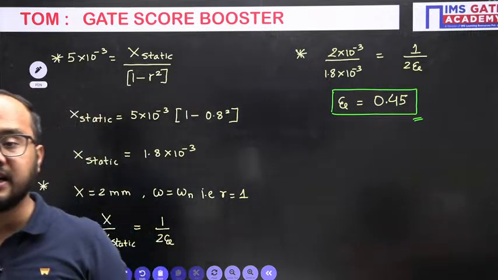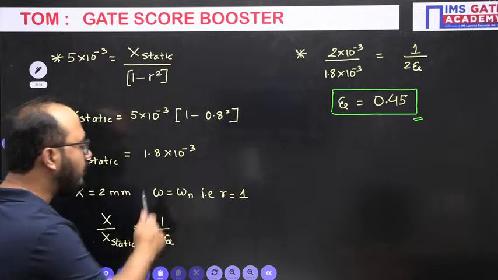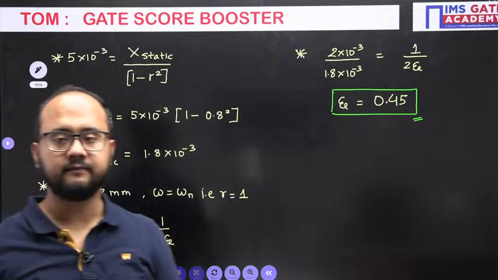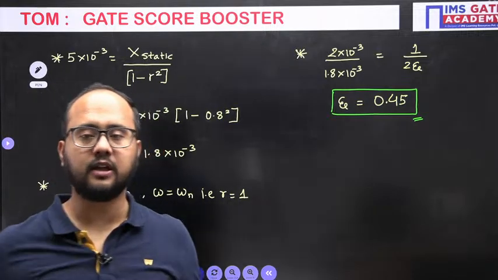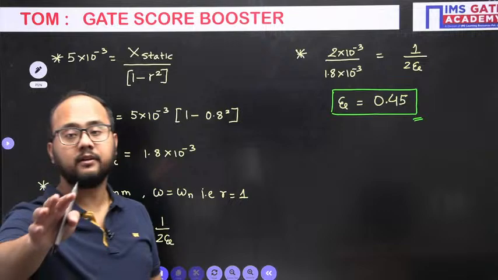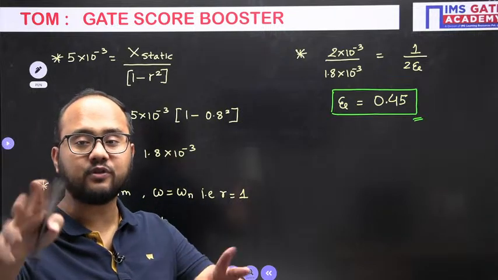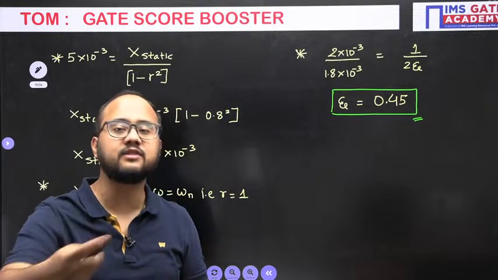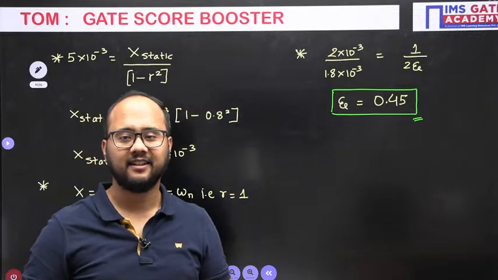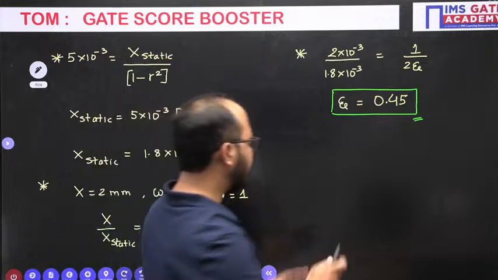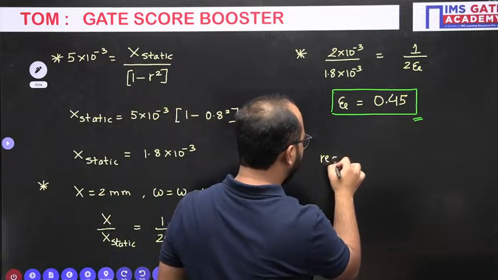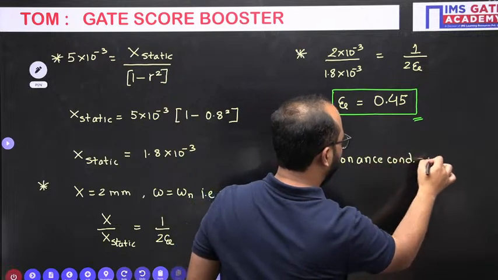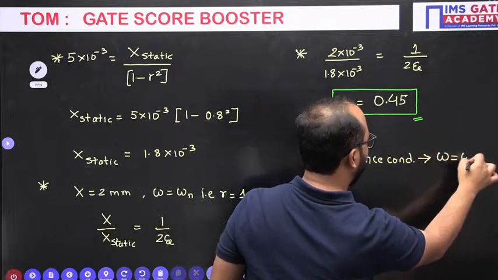Yes, resonance condition basically means omega equals omega n, which means R value is 1. Correct, absolutely. Rahul, you are confused between resonance and critical damping. Critical damping means the damping factor is 1. Don't confuse both things. See, resonance condition means omega equals omega n.